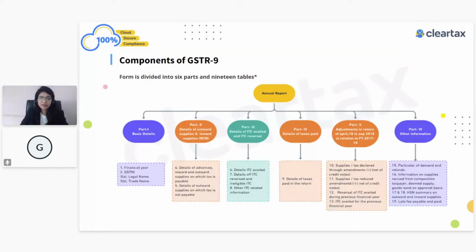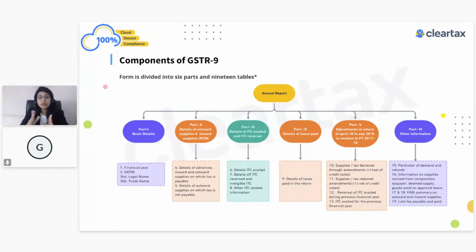Second part asks for details of outward supplies and inward supplies which are liable to reverse charge. Right? In short, it mainly talks about the liability part and your sales part. Then there is part 3 which talks about the ITC which you have availed or maybe you have reversed. Reversed could be credit notes, or Rule 42, 43 ITC reversal. So all that information comes under part 3.